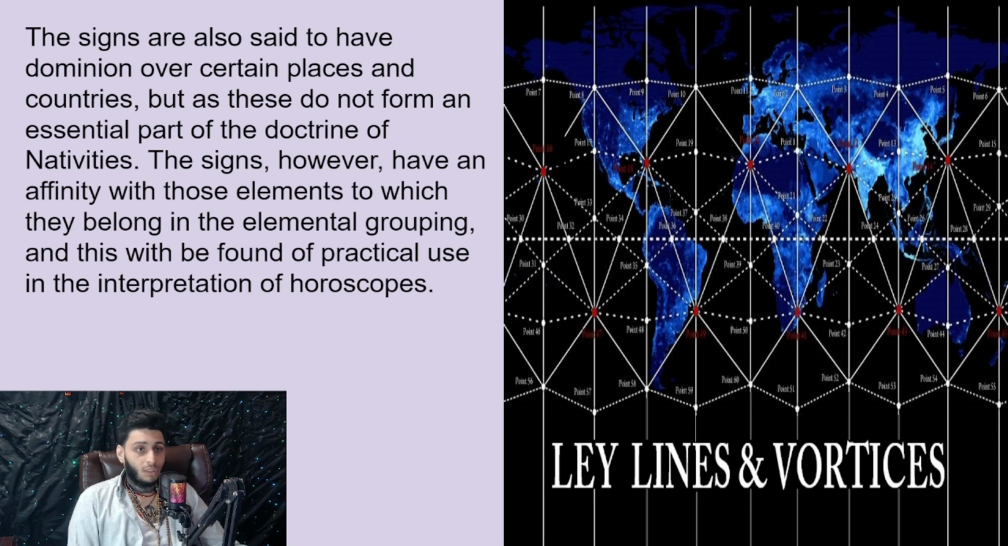The signs are also said to have dominion over certain places and countries, but as these do not form an essential part of the doctrine of nativities, the signs, however, have an affinity with those elements to which they belong in the elemental grouping, and this would be found of practical use in the interpretation of horoscopes. So while this one is not necessarily confirmed, this is an ideology that's going to be more and more understood of the 12 vortices along with the 12 zodiac signs.